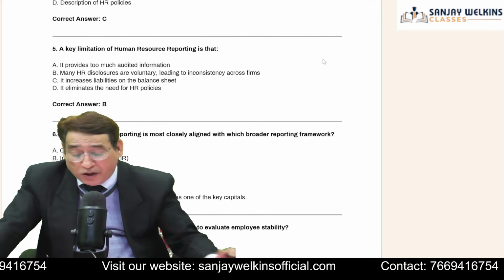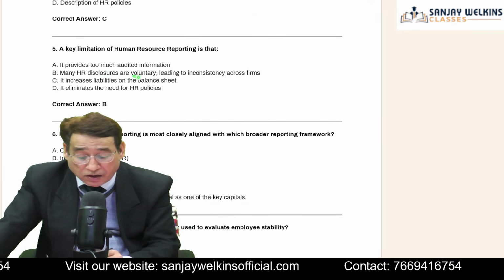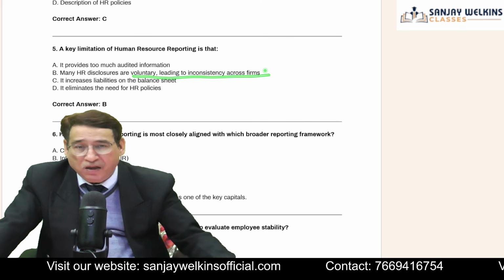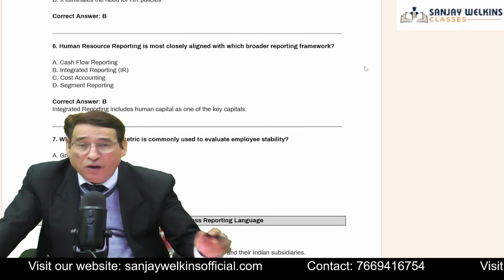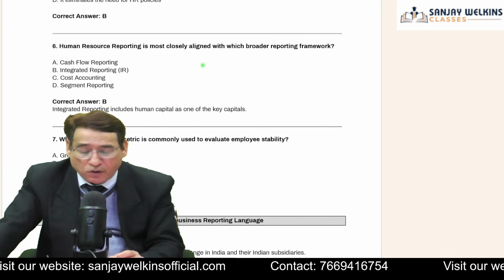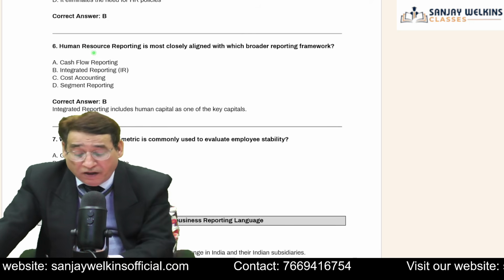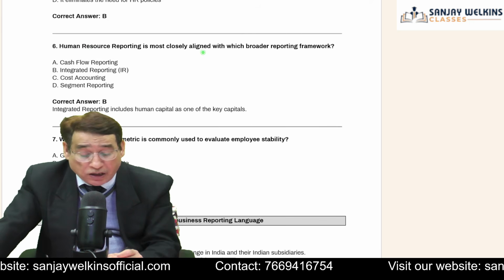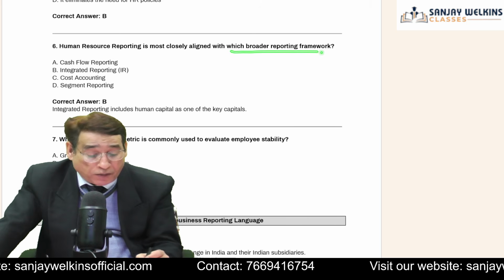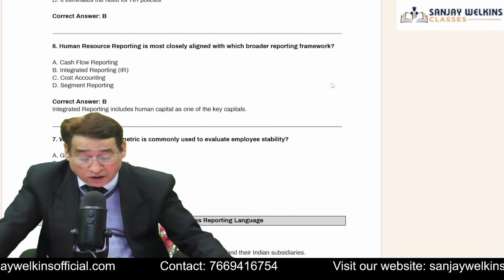A key limitation of human resource reporting is that many HR disclosures are voluntary, leading to inconsistency, because there is no act, there is no force, there is no standard which forces companies to come out with human resource reporting. It is generally done on a voluntary basis. Human resource reporting is most closely aligned with which broader reporting framework? I have already told you, it relates more to integrated reporting.